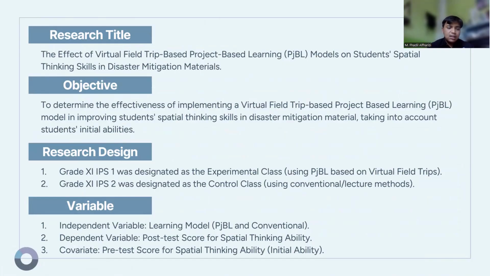And the research design: number one, grade 12 IPS 1 was designed as the experiment class using PjBL based on virtual field trip, and two, grade 12 IPS 2 was designed as the control class using conventional or lecture methods. And the variables: the independent variable is the learning model, PjBL and conventional; the dependent variable is the post-test score for spatial thinking ability; and the covariate is the pretest score for spatial thinking ability, or initial ability.